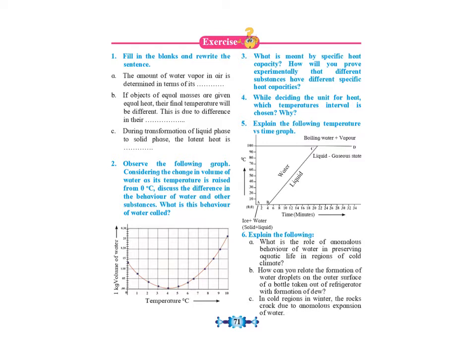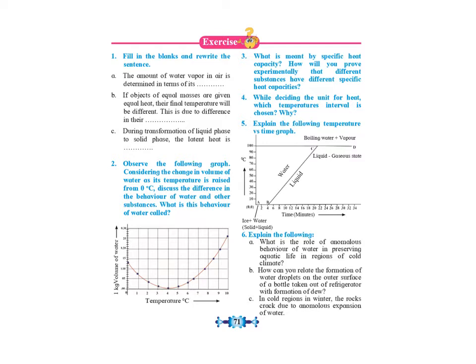It states: observe the following graph considering the change in volume of water as its temperature is raised from 0 degree. Discuss the difference in the behavior of water and other substances. What is this behavior of water called? The answer is given on page number 64, last paragraph. This behavior of water is called anomalous behavior of water, and then you have to explain the last two paragraphs given on page number 64.